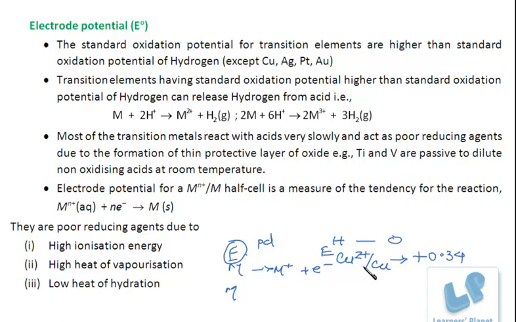Now, if I take it as oxidation potential, what will be the oxidation potential of copper, Cu to Cu2 plus? It will be minus 0.34, which is less than the oxidation potential of hydrogen. The standard reduction potential of hydrogen is taken as 0. For Cu2 plus to Cu, it is plus 0.34.